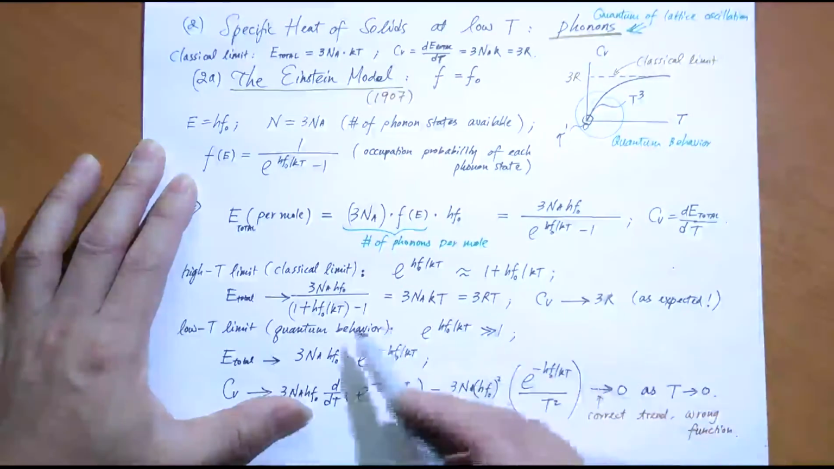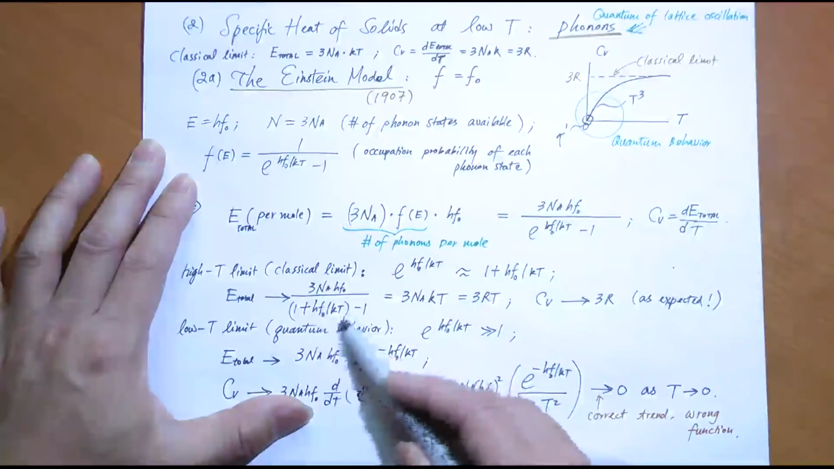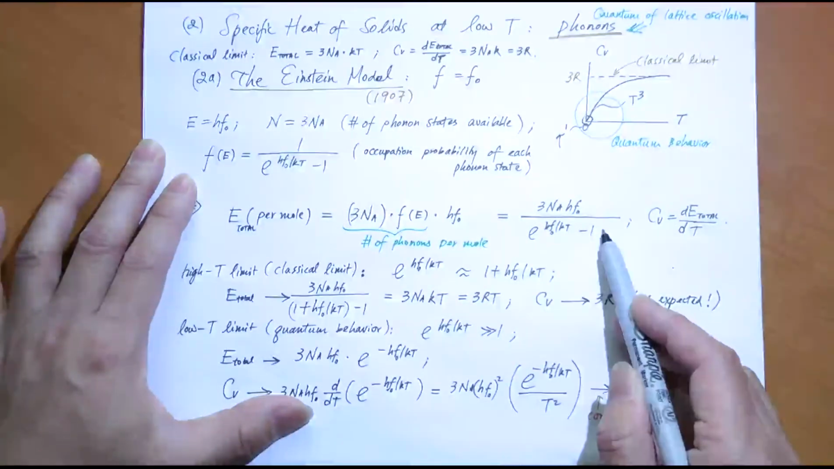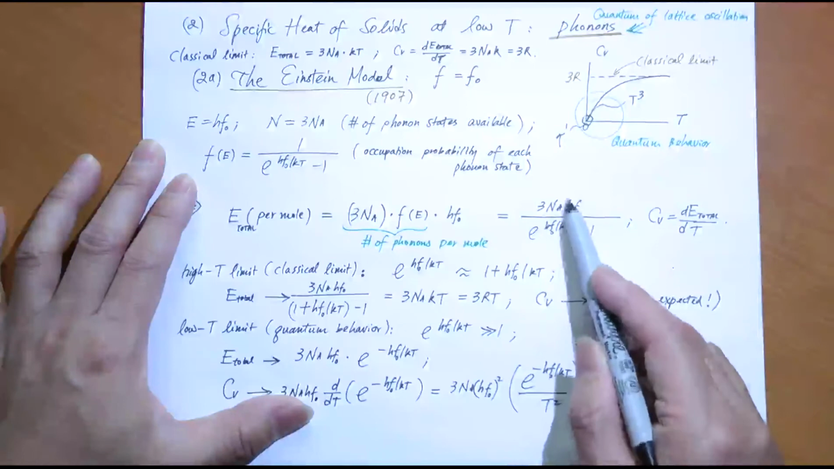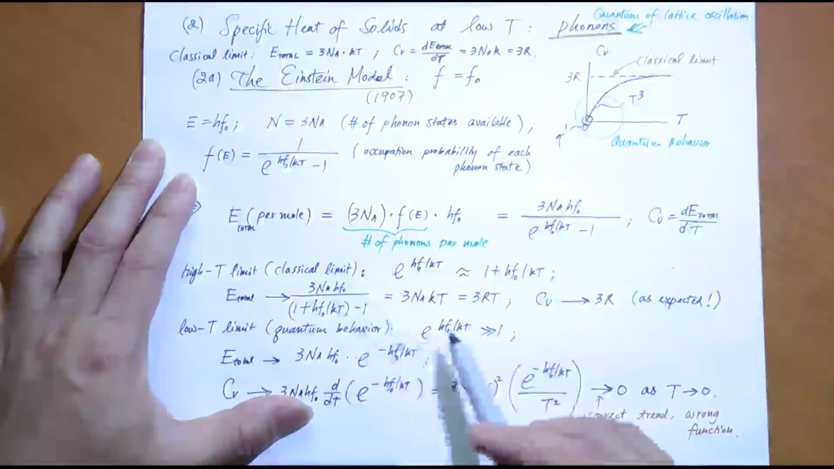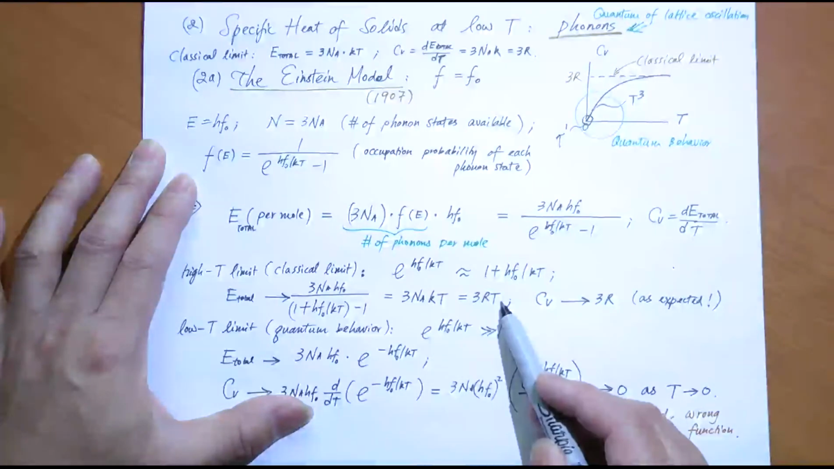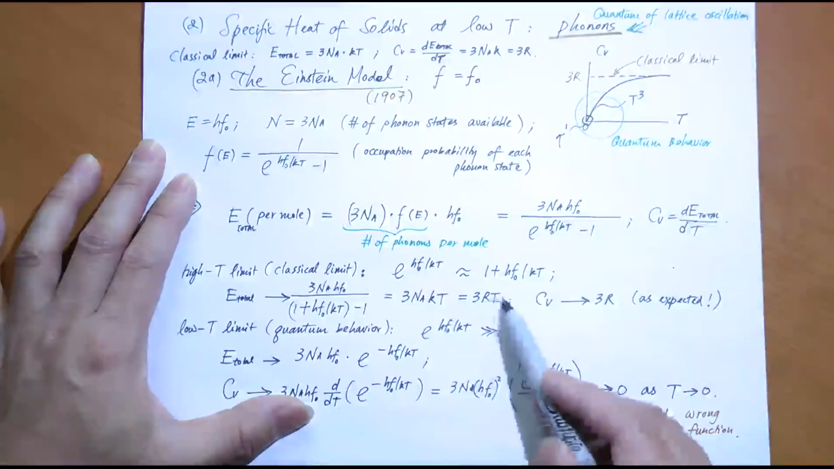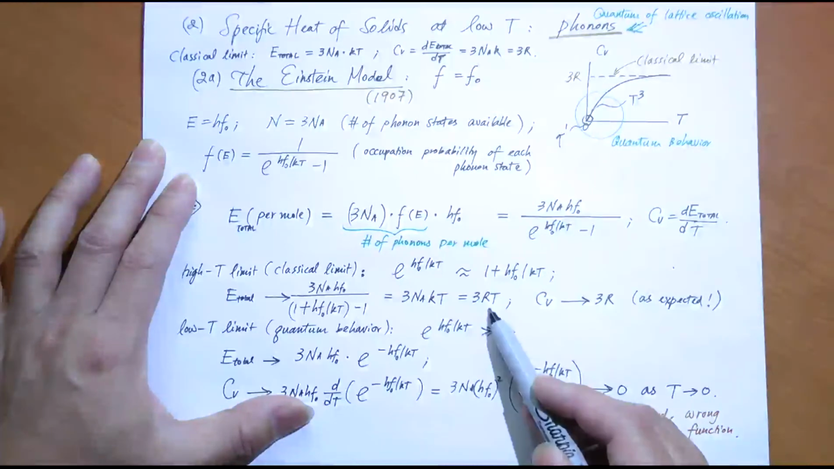So you just get HF0 over KT, which is x, in the denominator. The whole thing in the denominator is replaced by HF0 over KT. HF0 cancels HF0, so the frequency doesn't matter. You flip it, KT over, you get 3 NA KT. That's 3 RT. K times NA equals R.